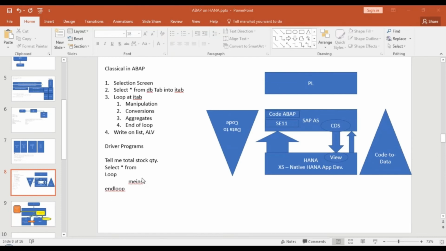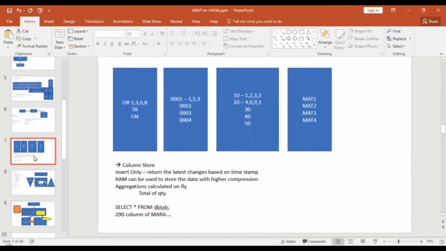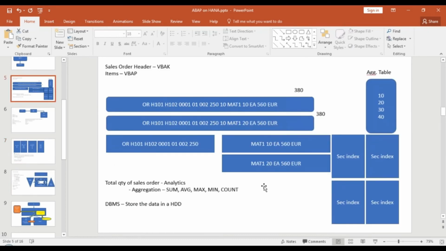Okay, so now what next? We have learned about hardware and software advancements in SAP HANA: the insert-only approach, column store, all the data kept in RAM, and massive parallelization using multi-core CPUs connected together. You also don't need this cumbersome storage, because in row store you need this huge storage, and also the change document.